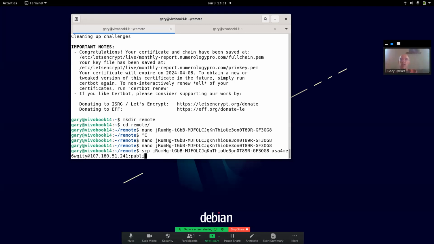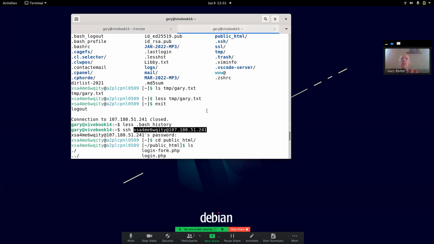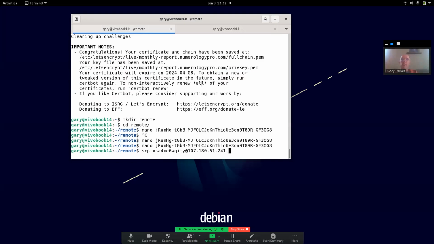You can also run SCP the other way. So I could grab a file from a remote server. To do that, I put the remote server and the file that I want. Let's see, grab a file from over there, like temp Gary. So in there, there's a temp directory, and in the temp directory, I know there's a file called gary.txt, and I want to get that file and I want to put it in here. So a dot means this directory. That one I will run.